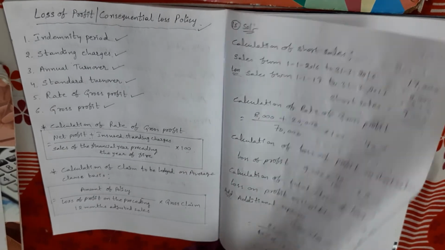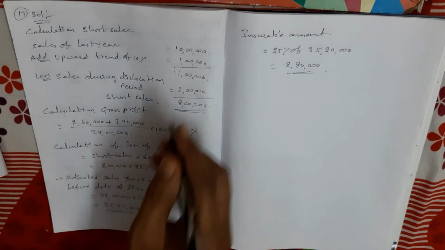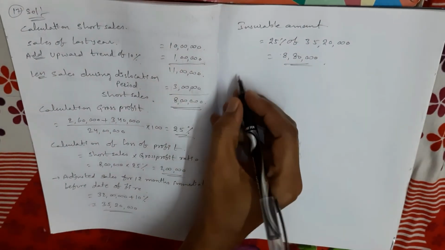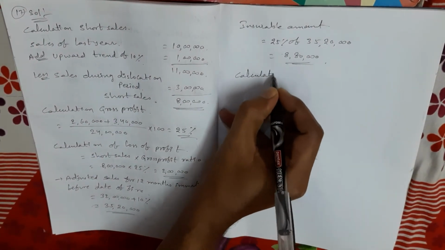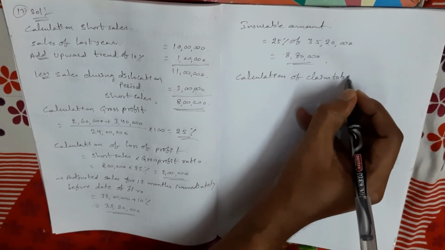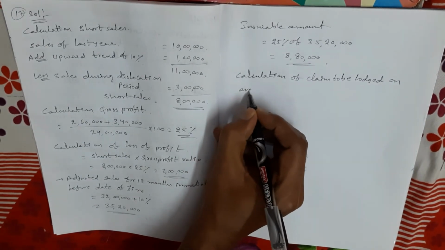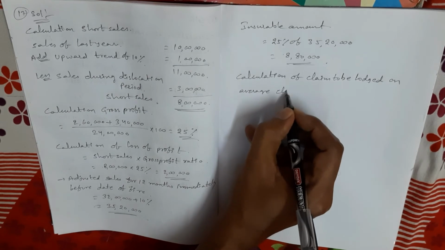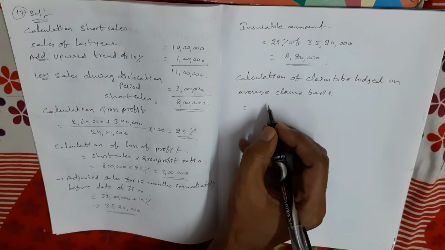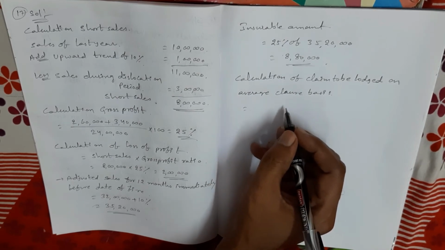Okay, so now the last step. The insurance policy amount is given now. So, calculation of claim to be lodged on average clause basis. See, it is the principal amount of policy divided by loss of profit on the preceding 12 month sales, into gross claim.